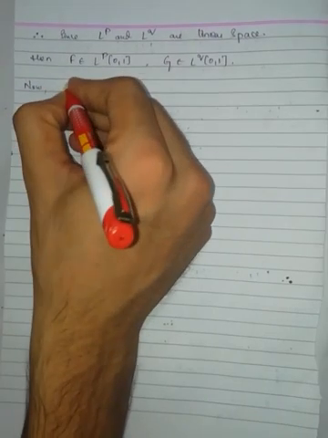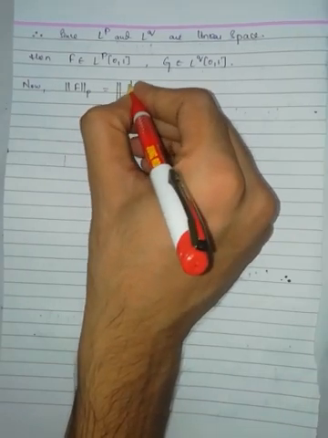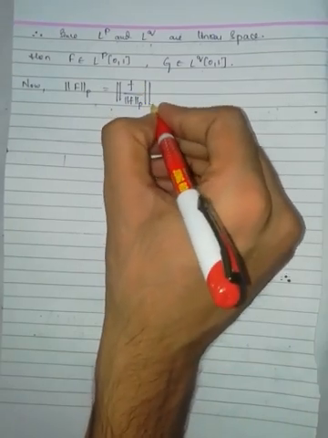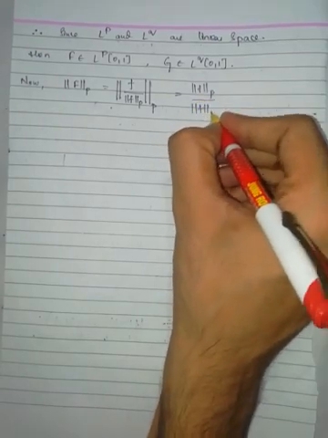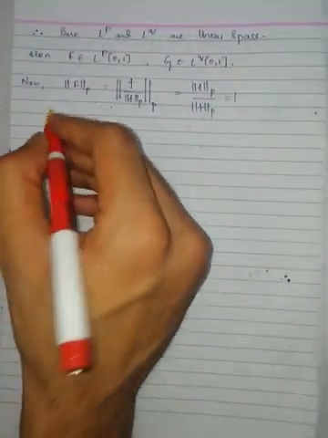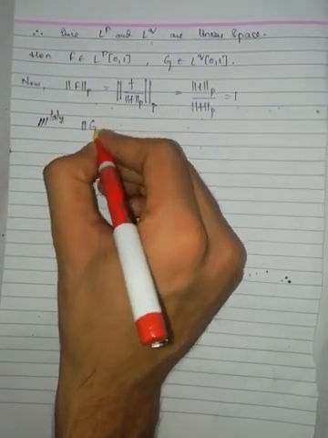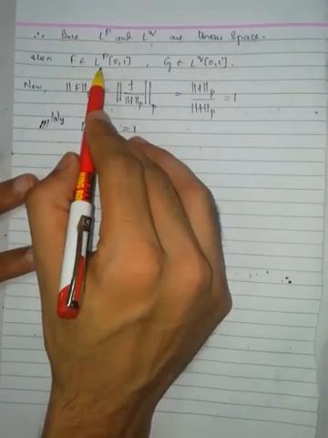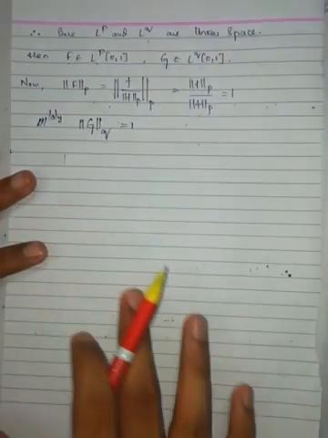Now what is p norm of capital F? What is capital F? F by p norm of F, which is equal to p norm of F by p norm of F, which is equal to 1. Similarly, q norm of G is equal to 1. What we got: capital F belongs to LP space, capital G belongs to LQ space, p norm of capital F is 1, q norm of capital G is 1.